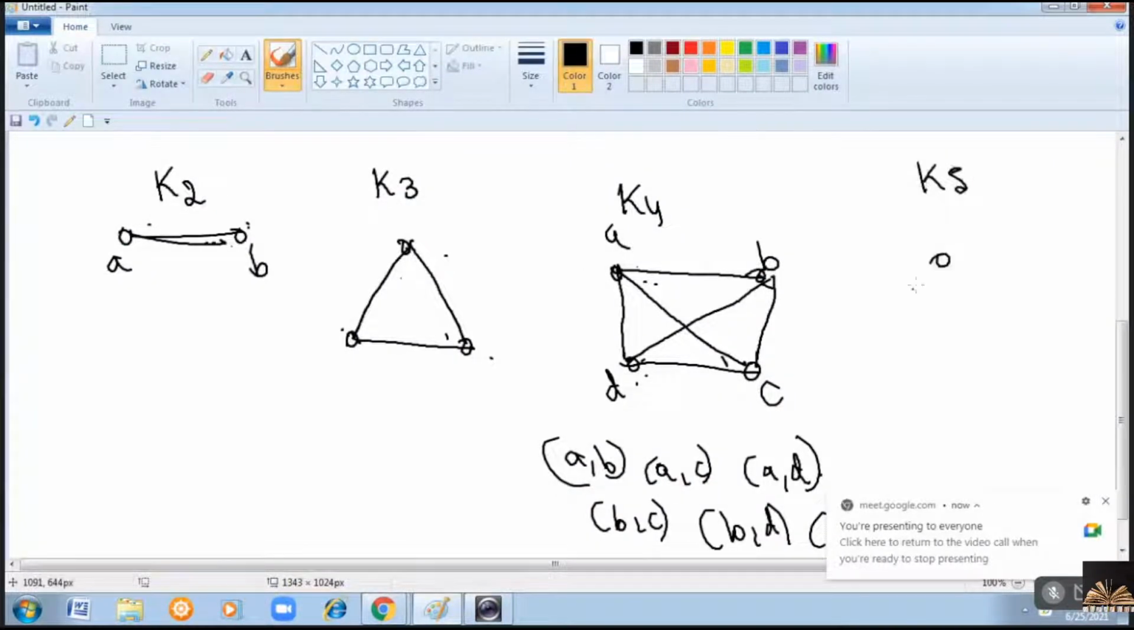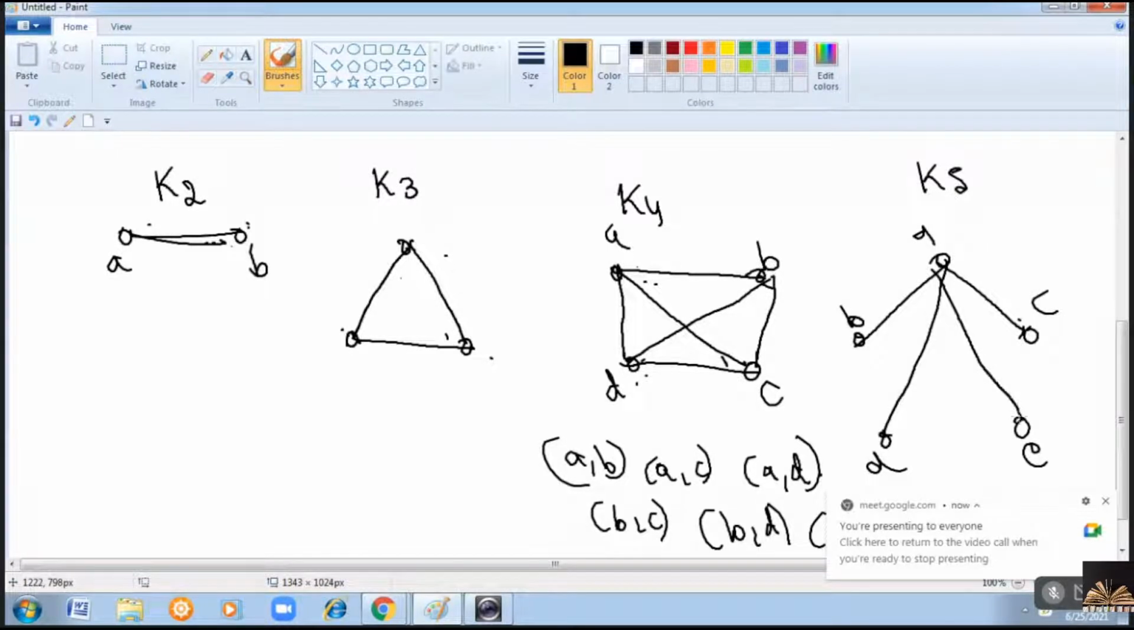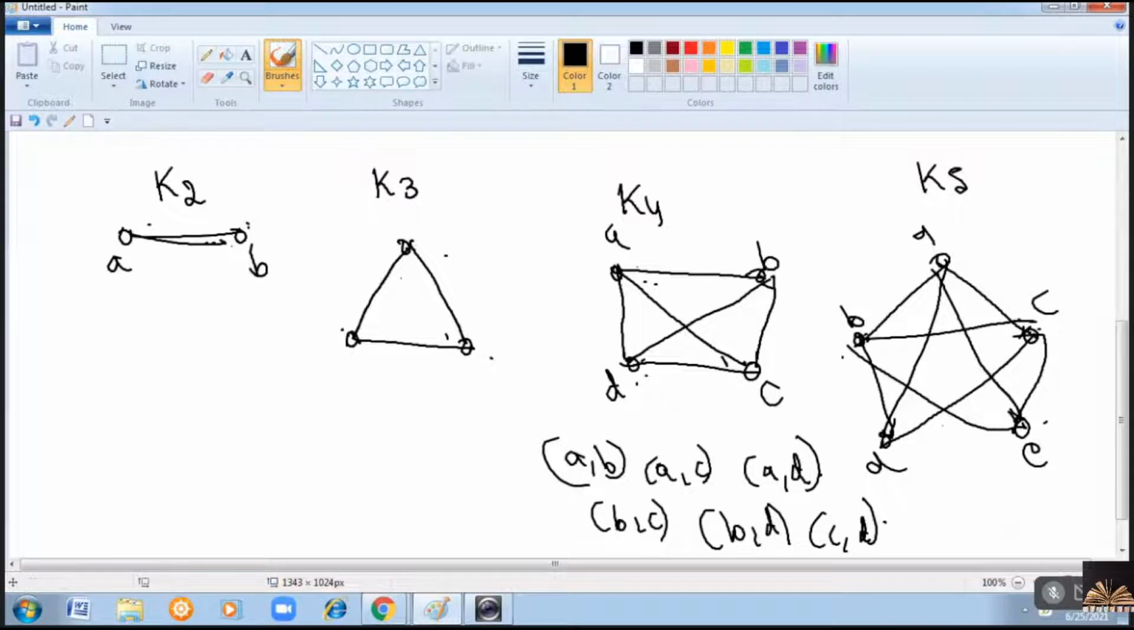If there are 5 vertices, then from A, you must have an edge to B, A to C, A to D, A to E. Now consider B, B to C, B to D, B to E. Now from C, C to D, C to E. That's it. And from D, D to E. Right? So this is a complete graph with 5 vertices. So between every pair of vertices, there should exist an edge.